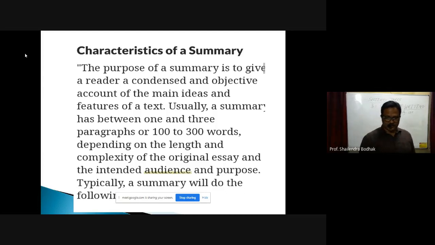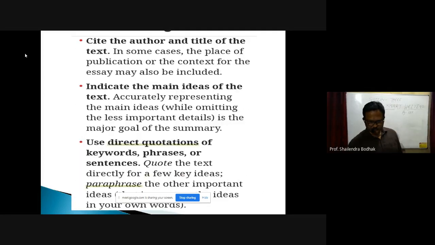So we are not just studying this summary writing only for examination, but in future you have to implement this. And it depends on the complexity of the original essay and the intended audience and purpose. So typically a summary will do the following. Now here you have to cite the author and the title, that you know that after the passage, points are given, then you are asked to give a suitable title.